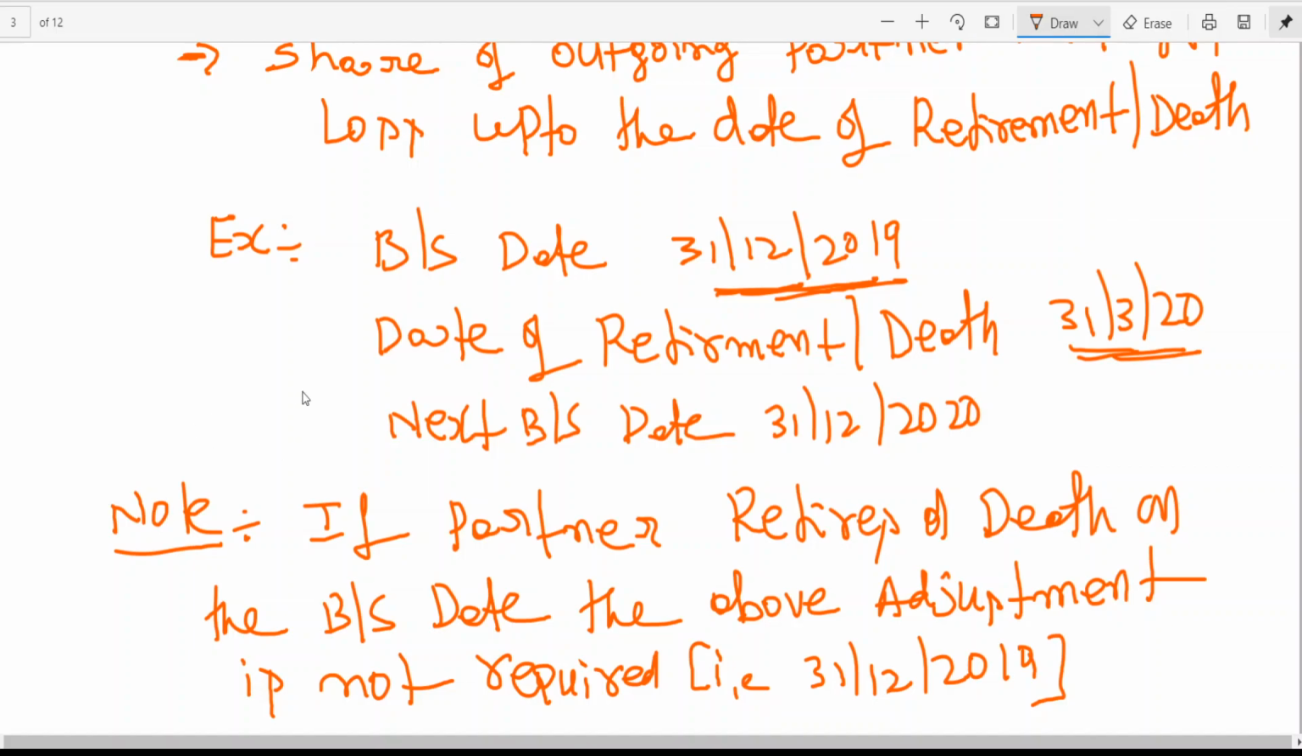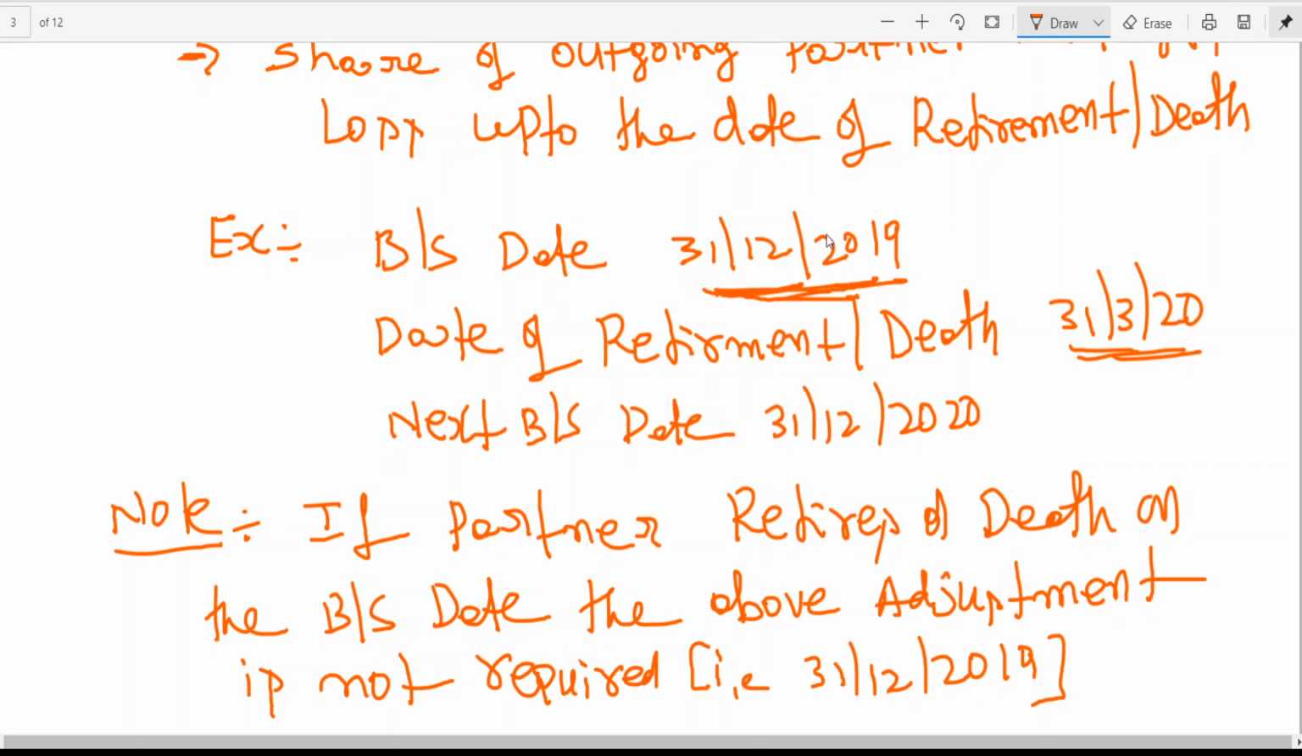You don't need to go for adjustment, because up to the date of retirement, whatever the share of profit, that will be transferred. What I'm trying to say is that 31st December 2019 is the date on which you close your books. On the same day, the partner retires. So no problem, because whatever amount is due, your share of profit, you have made payment. But the question arises when a partner has died or retired after the balance sheet date.